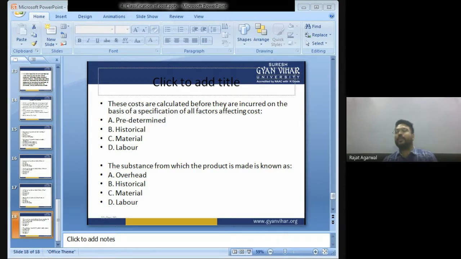Substances from which a product is made is known as: A. Overhead. B. Historical. C. Material. D. Labor. Substances from which a product is made is known as C, material.